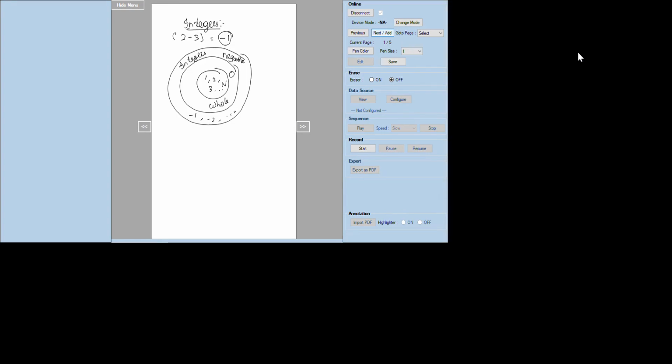So all natural numbers are integers, and all whole numbers are integers. We can call 1 an integer, 2 an integer, 3 an integer. Why? Because all natural numbers come under the integers, and even 0 is an integer.